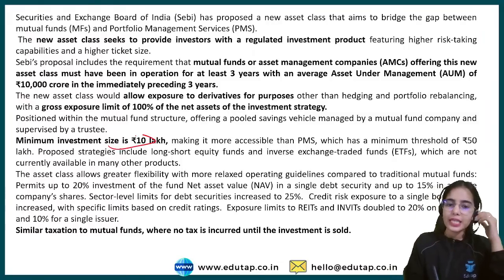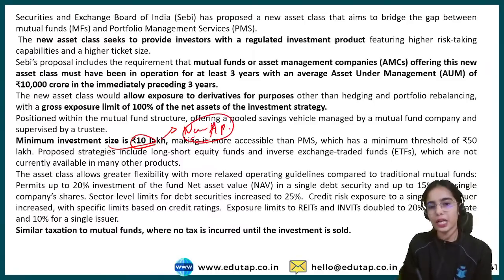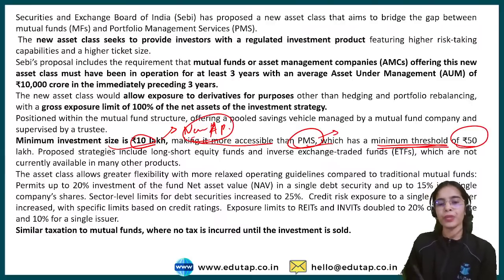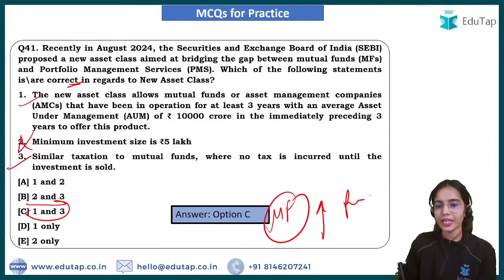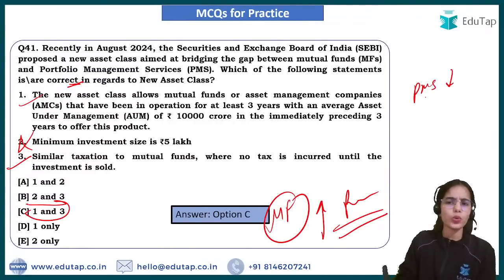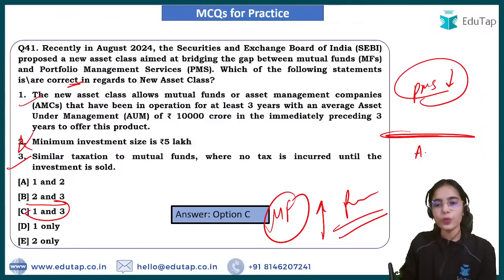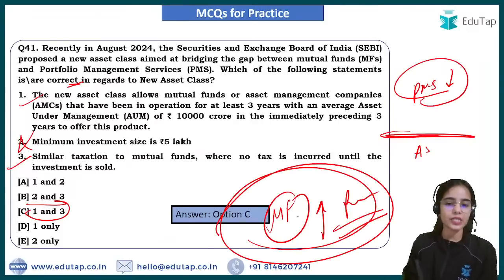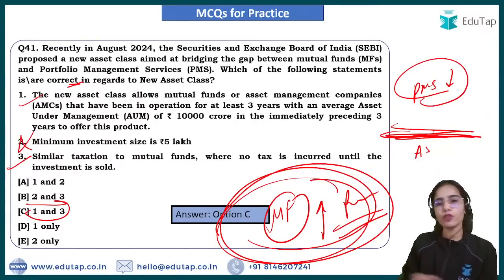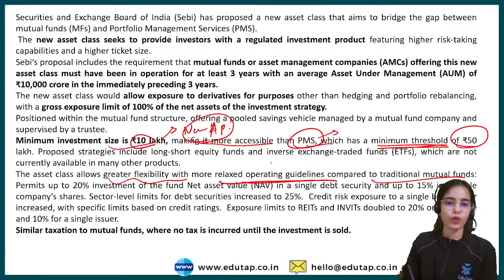So a minimum investment size of 10 lakh is required for the new asset class, making it more accessible than the PMS, that is the portfolio management service, which has a minimum threshold of 50 lakh rupees. So there is greater flexibility that is provided. For the mutual funds there are very high guidelines and regulations that have to be followed, while in the PMS very low regulations have to be followed. So the new asset class will have to follow relaxed operating guidelines compared to the traditional mutual funds.